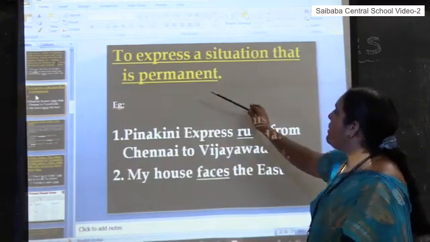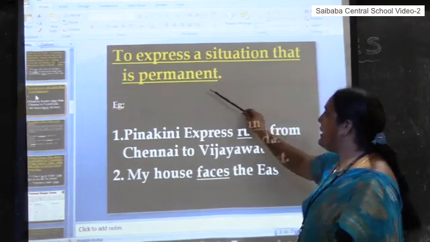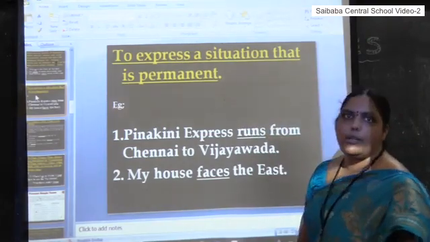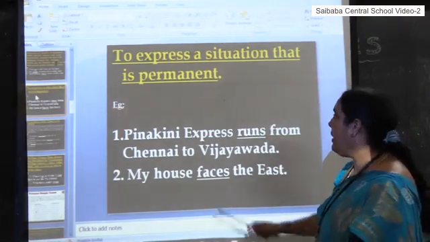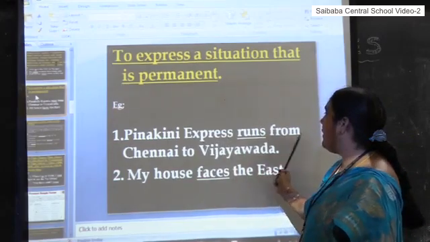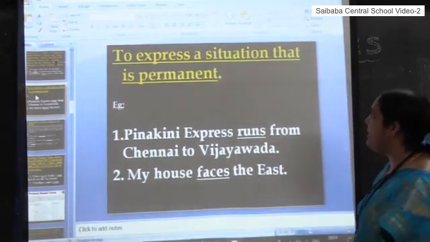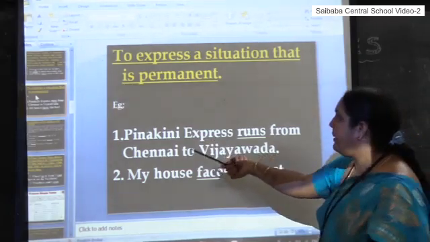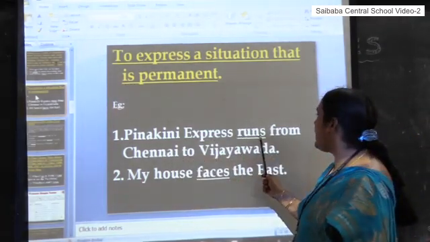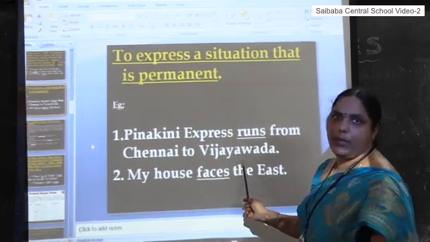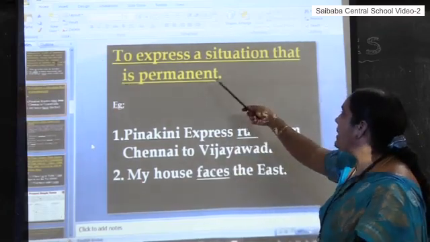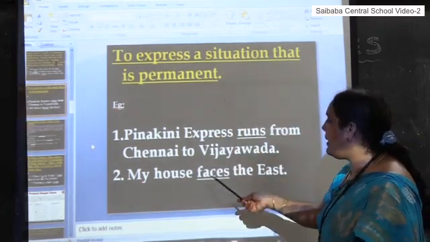Always is an adverb. So these types of adverb usages give you more clear information about the action. Okay. To express a situation that is permanent, we can use simple present tense. For example, Pinakini Express runs from Chennai to Vijayawada. It's a permanent situation. We know that, and it is a situation that is permanent.